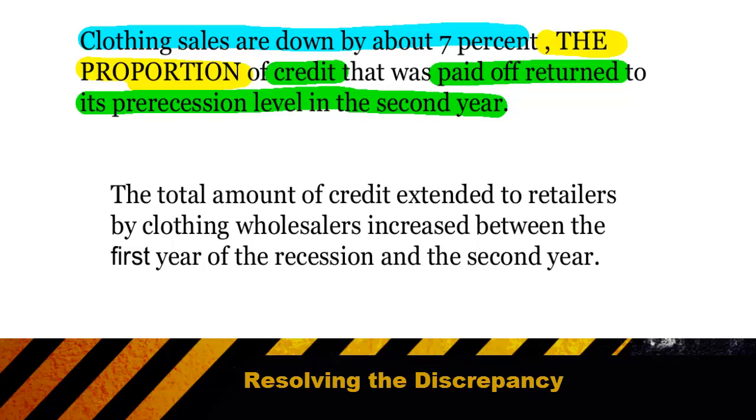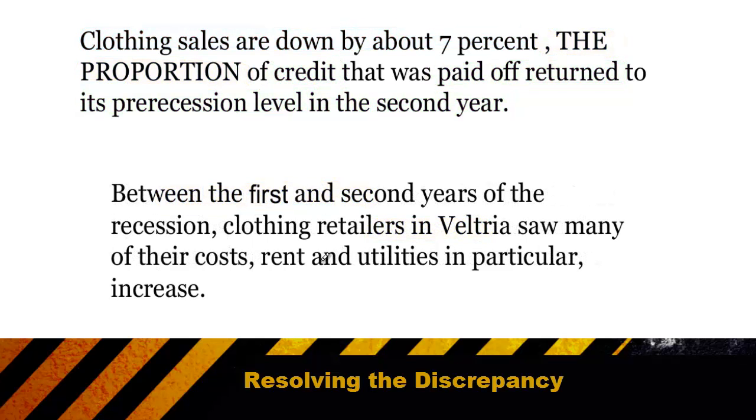Now we have to find an answer choice that would explain why they would pay off debt even when sales are down. The first answer choice talks about the total amount of credit increasing. That might be interesting, but it doesn't explain why more of the credit was being paid off on time. The second answer choice says that the rent and utilities increased. That doesn't help resolve the discrepancy either. If anything, you would think that if rent and utilities are going up, then paying back debt would be even harder.